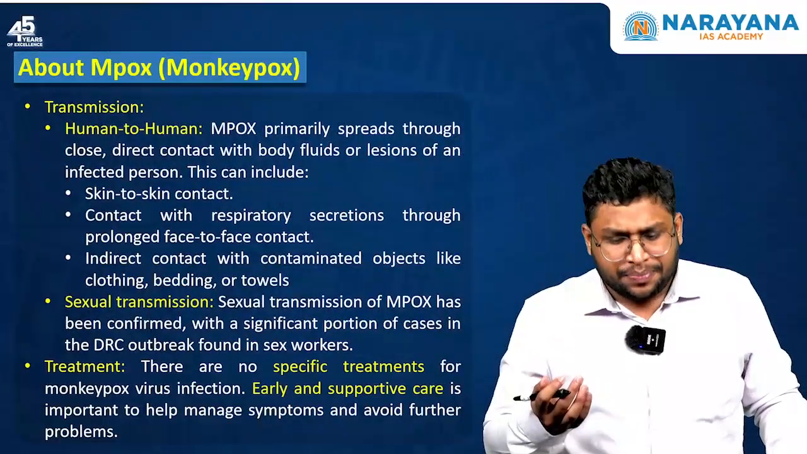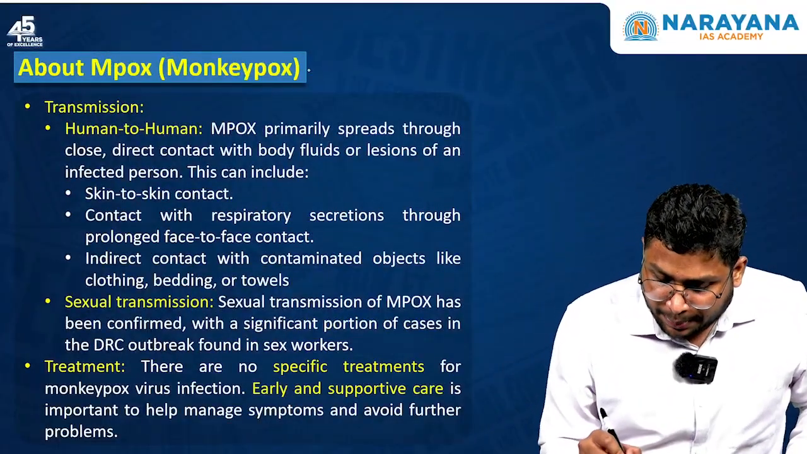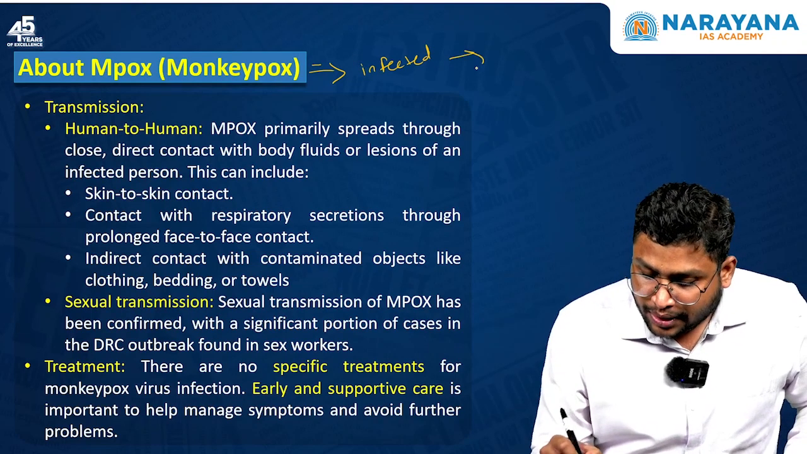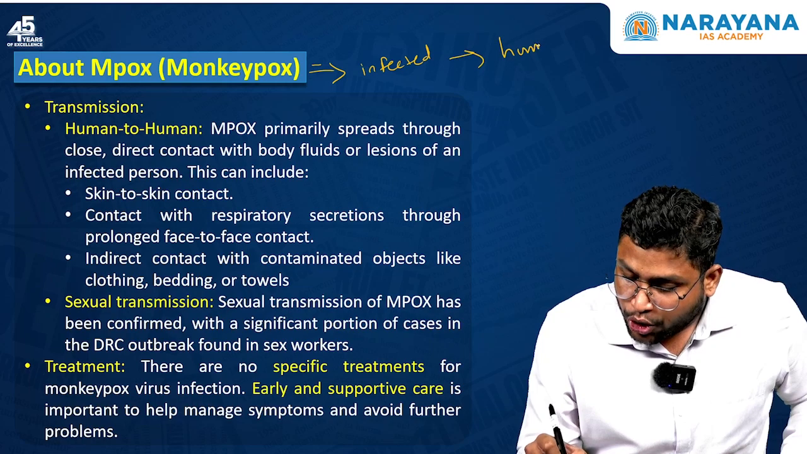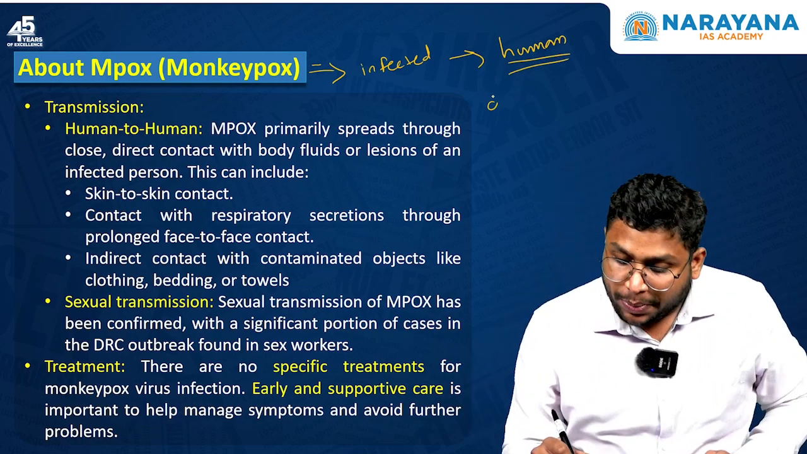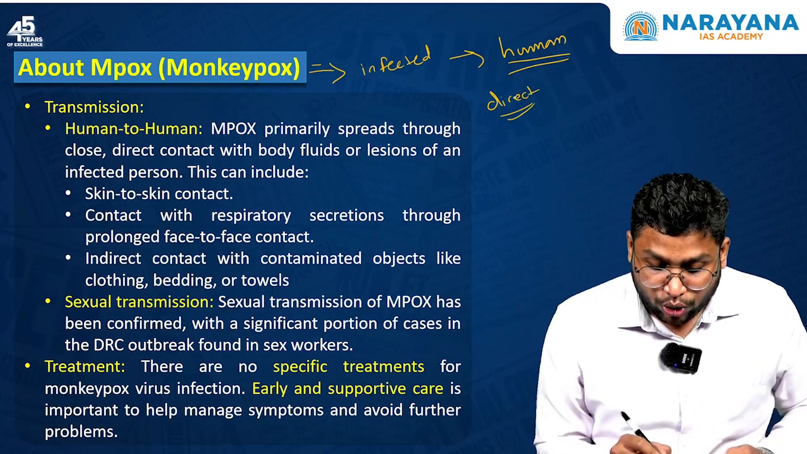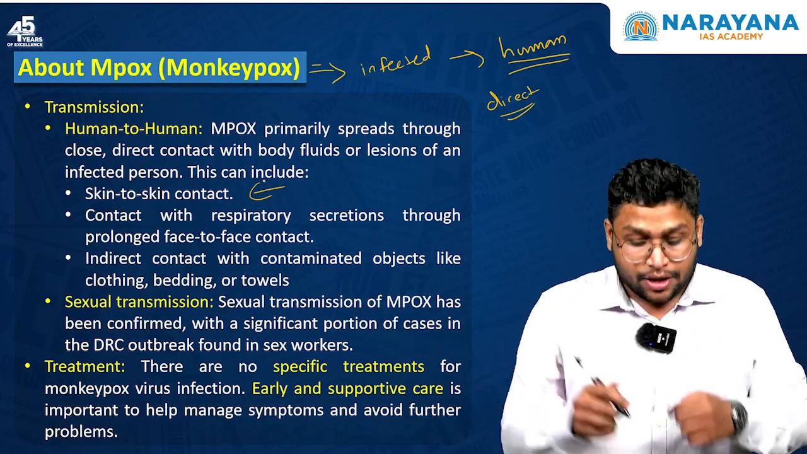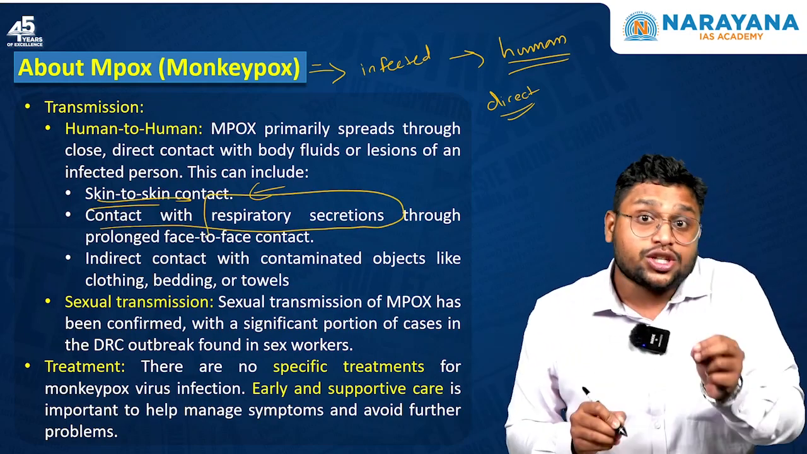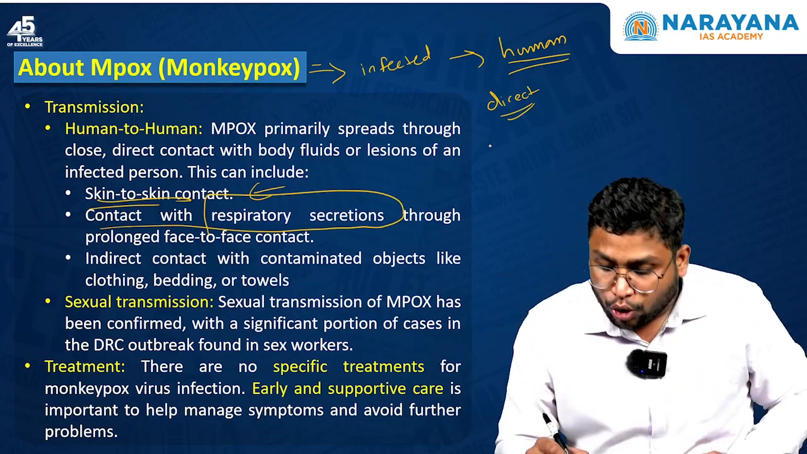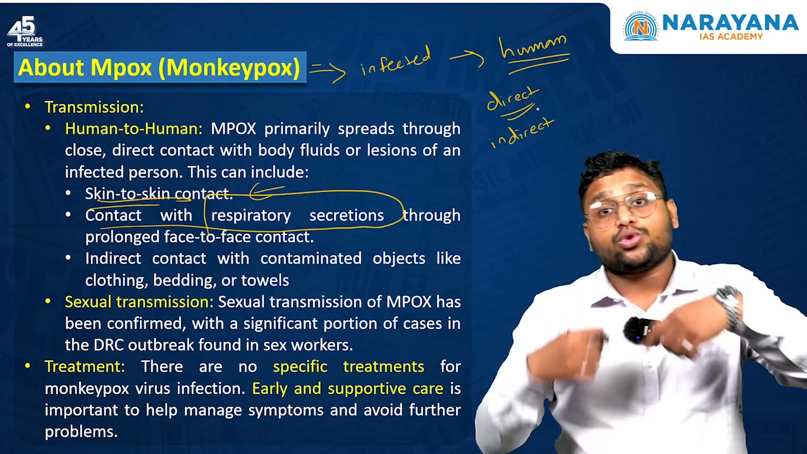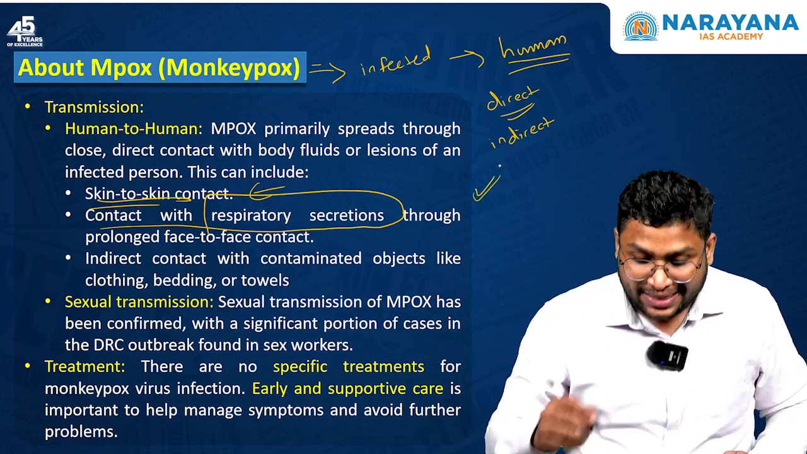Now in case this particular Mpox infects an animal, it can be transmitted to a human being, and this transmission takes place in different forms. One could be the direct form, that you have come into contact with that animal in a direct way. So there could be skin to skin contact or contact with respiratory secretions of that animal. Also there could be indirect contact. So for example, you put a towel on an animal and then you use that towel. In that case also you may get this disease.